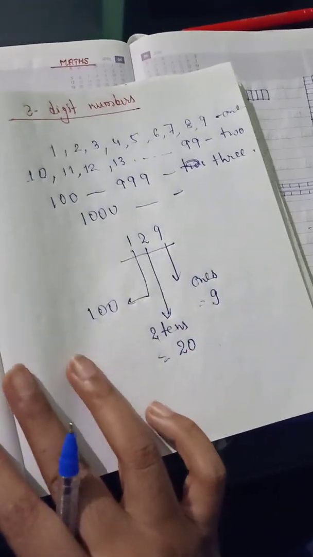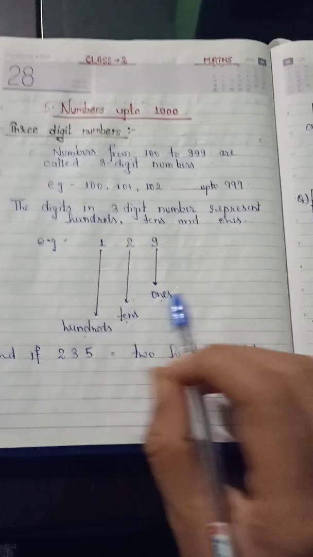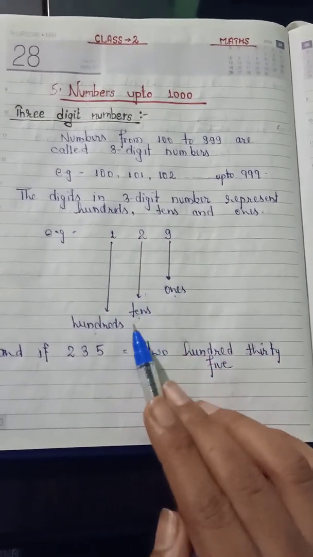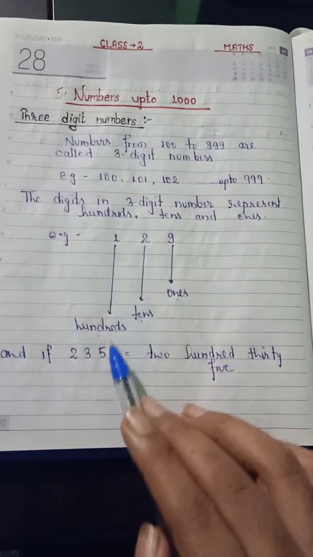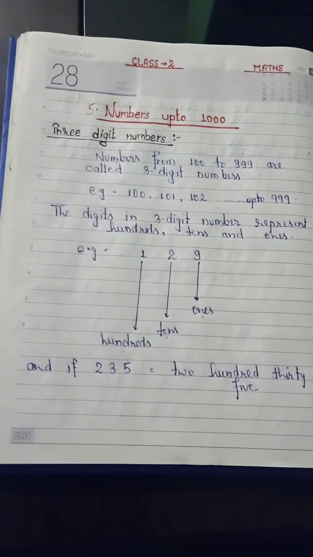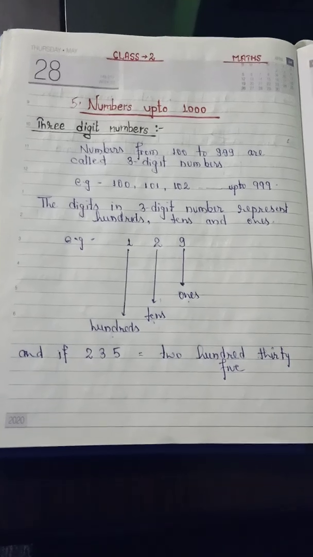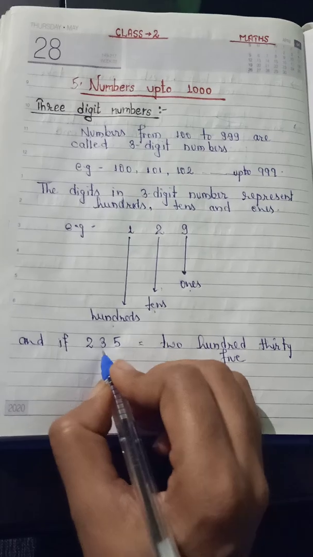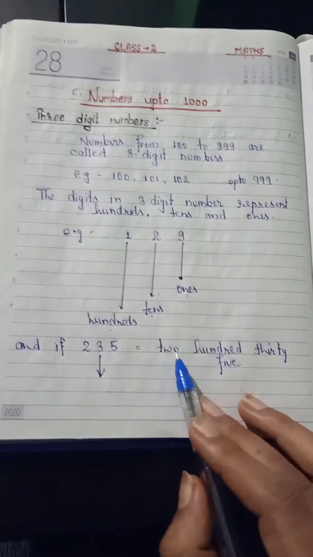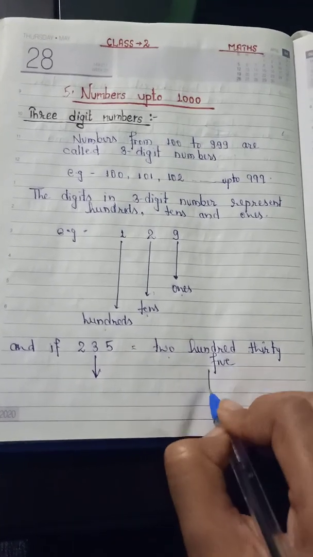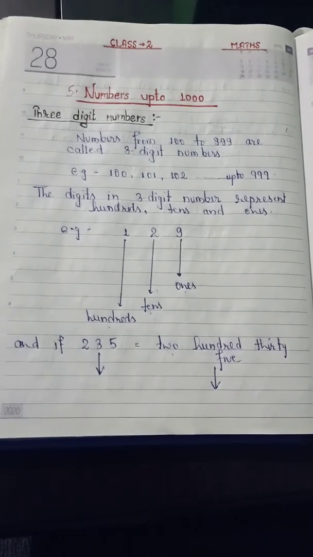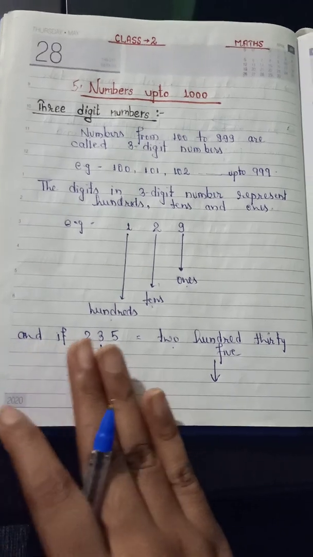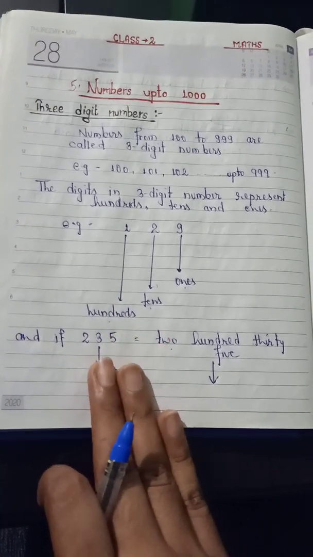So in a 3-digit number, the digit on the right side is ones, the middle digit is tens and the left side digit is hundreds. Now if a number is given and you have to write the number name: when it is written like this it is called a number, but when you write it in words it is called the number name. If the number is 235, what is the number name?